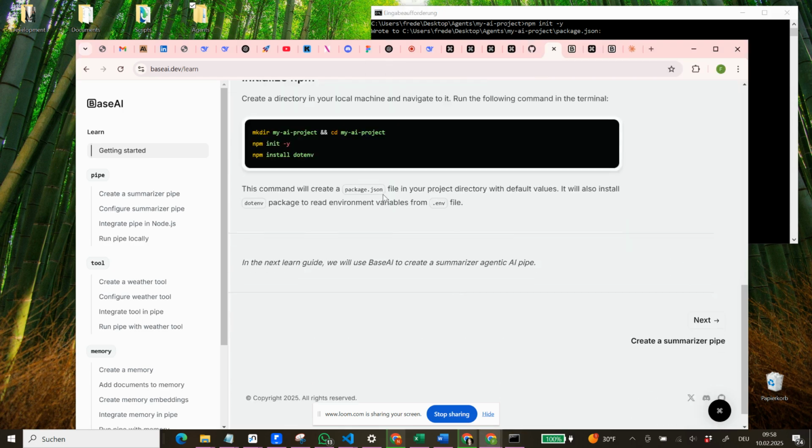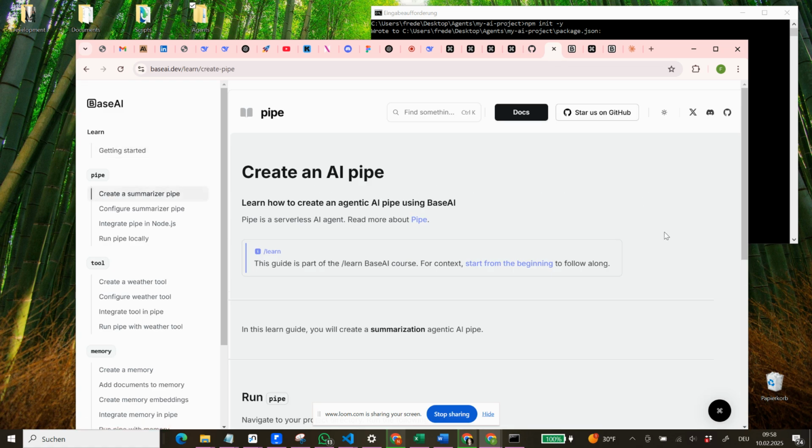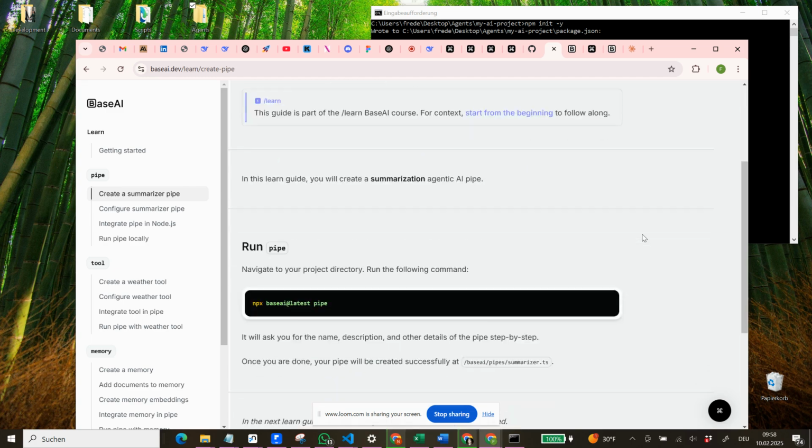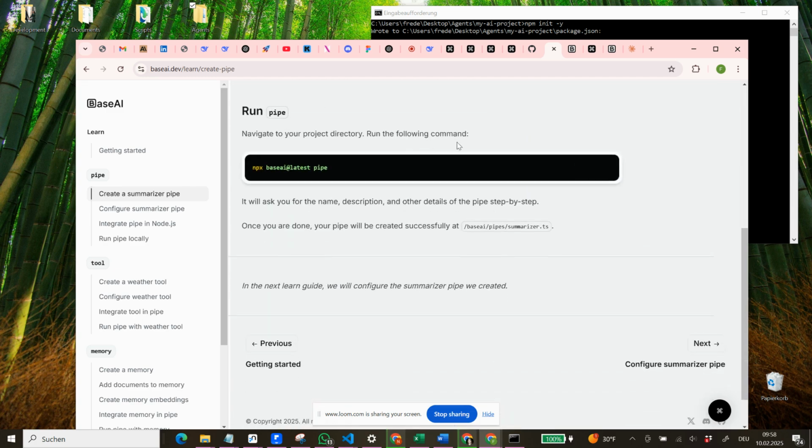This command will create a package JSON file in your project directory with default values. Look, we could have just read this too. You will also install the dotenv package to read environment variables from the .env file. So now let's create our summarizer AI. So learn how to create it, and so on. 1. Navigate to your project directory, run the following command.